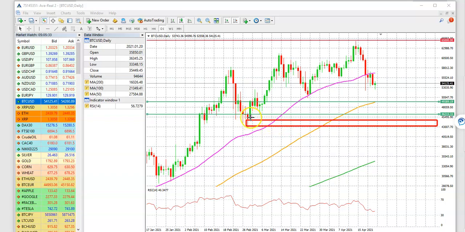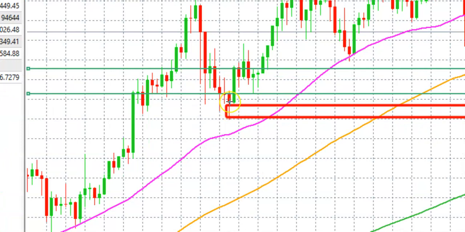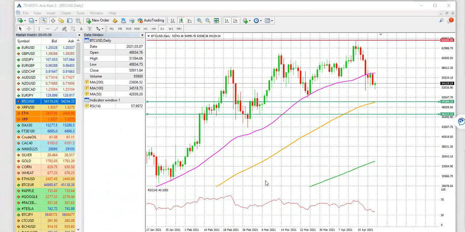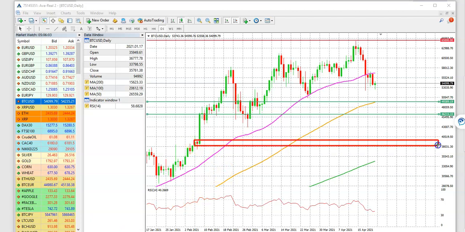So basically the close and the low of this particular candle, that is the area of our next focus in terms of our Bitcoin price. And of course, if the price continues to break from there onwards, then the next important area of support is going to be right around over here near that 38,000 price level, the 38 to 39,000 area, just ahead of that 200-day simple moving average.